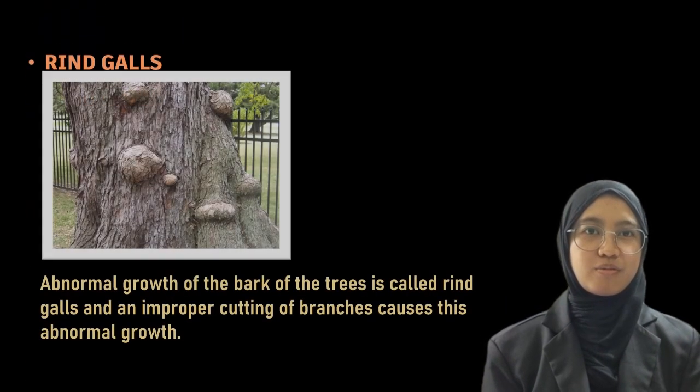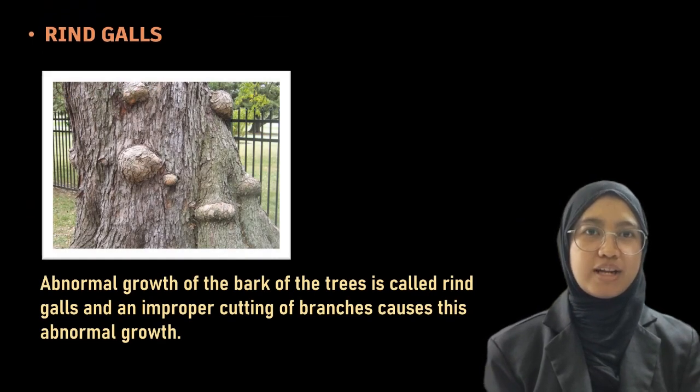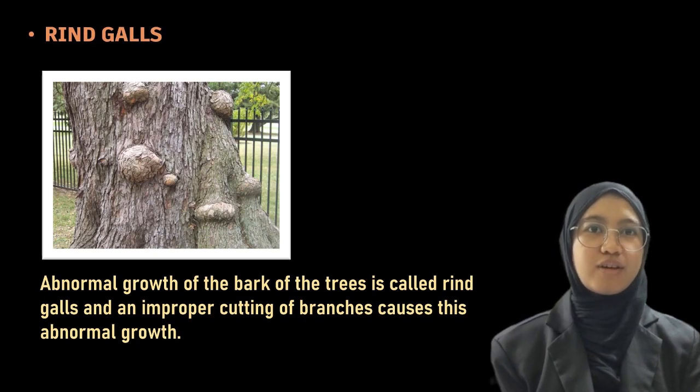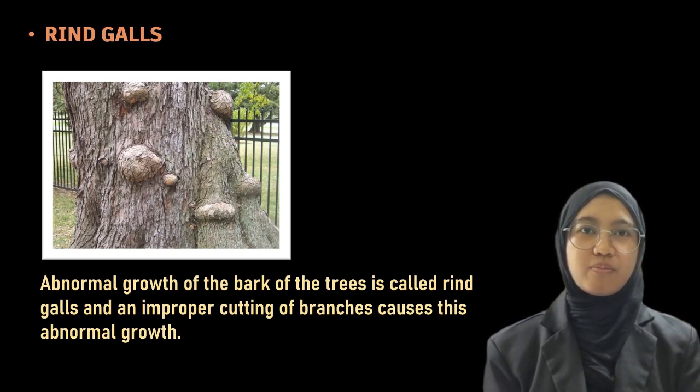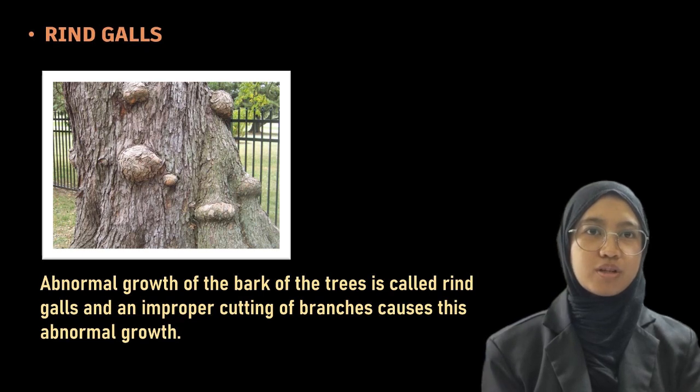Next one is rind galls. The meaning of rind is bark and gall is abnormal growth. So abnormal growth of the bark of the trees is called rind galls. Improper cutting of branches causes this abnormal growth. Wood from this portion of the timber lacks strength and is undesirable in structures.